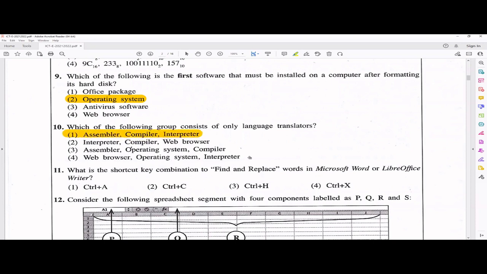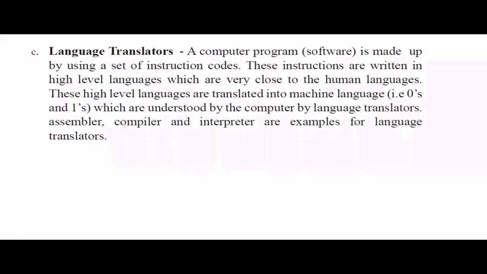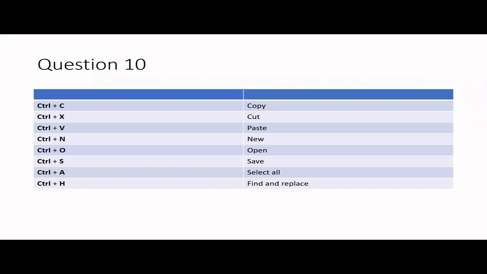Nothing to worry about because this is very straightforward. The 11th one is also a very easy one. Actually, it's about keyboard shortcuts. So find and replace is the third answer. But let me quickly recap some of these shortcut keys you must know. Control C is for copying content. Control X is to cut, and when you do pasting, it's Control V to paste.